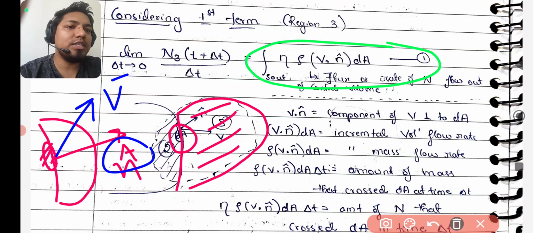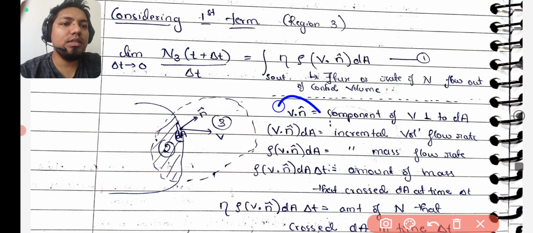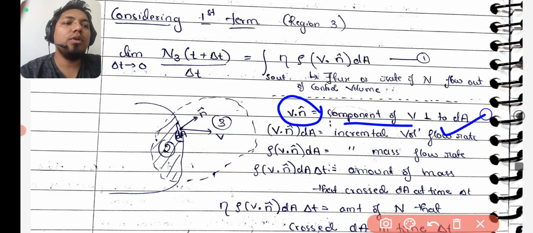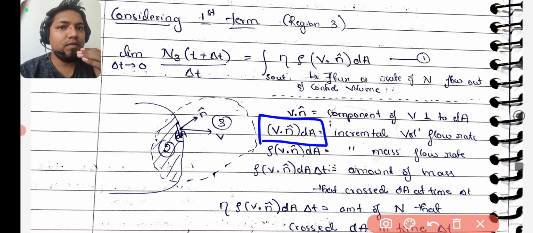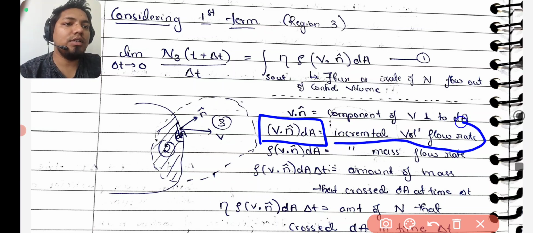So let's understand this concept. This v dot n means the component of velocity perpendicular to the area dA, because vector n is perpendicular to dA. This part is clear. Now in this, I have multiplied by dA, because if you multiply velocity with area, it becomes volume flow rate. So you come to know how much increment you have got in volume flow rate.